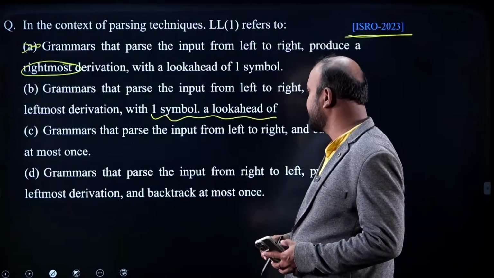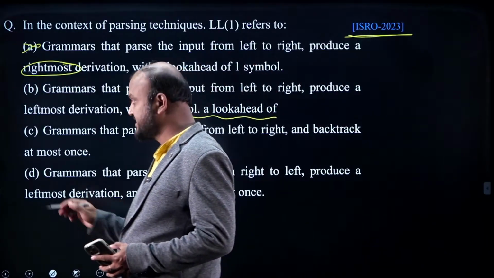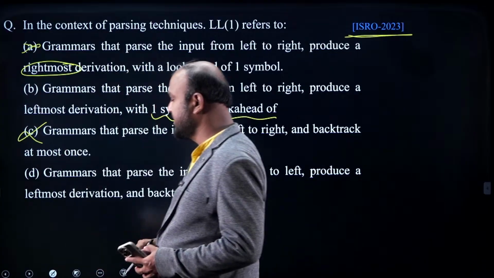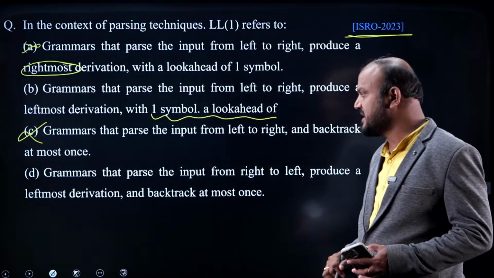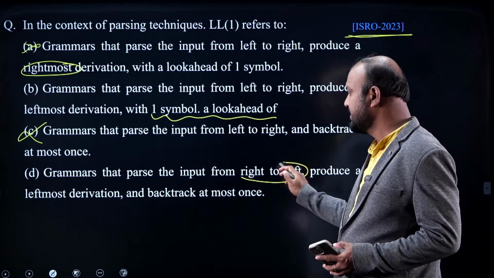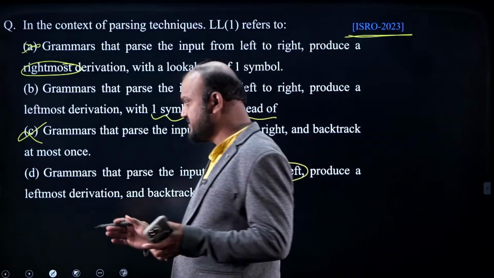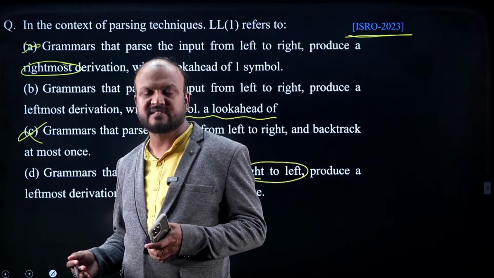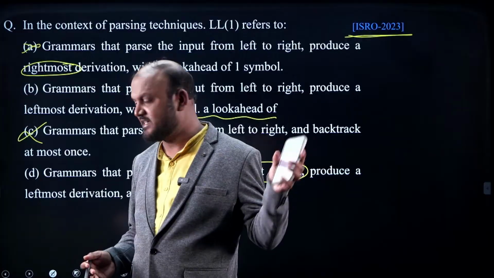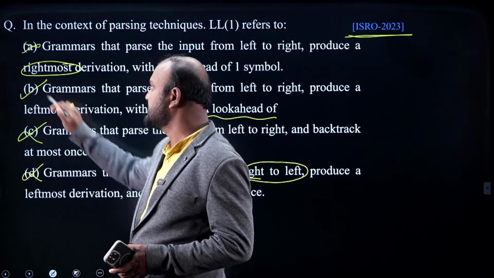Grammar that parses the input from left to right and backtracks at most once. Backtracking is there for the brute force technique, not for a predictive parser. Grammars that parse the input from right to left. Is it from right to left? No, left to right actually. A parser should always scan the input from left to right, whether it is a top down parser or a bottom up parser. Parsers do left to right scanning, but never right to left. So D is wrong, and the correct answer is B.